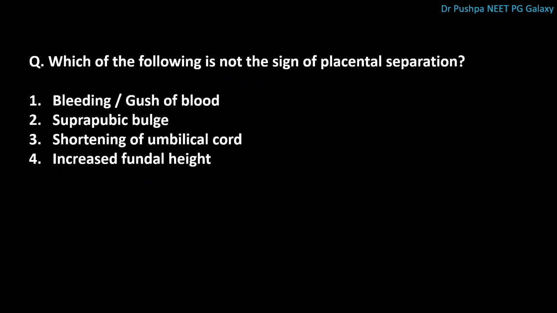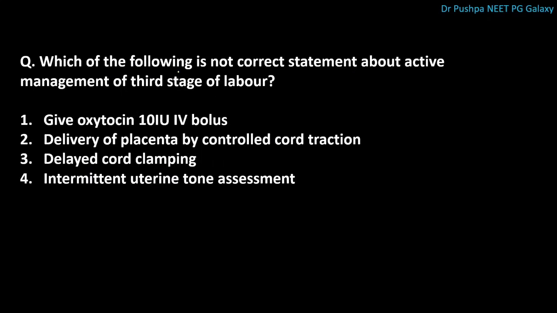Next question is, which of the following is not the sign of placental separation? The correct answer is shortening of umbilical cord. The other options are the signs of placental separation. There is permanent lengthening of umbilical cord. In this, there is increase in fundal height because placenta comes down and it pushes the uterus upward.